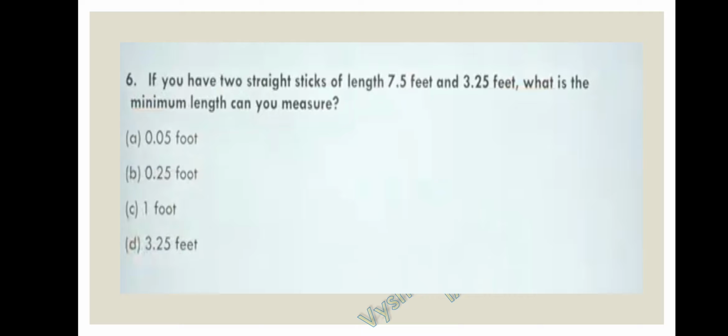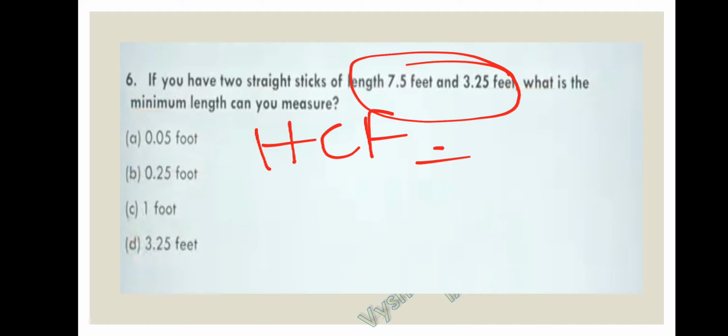If you have two straight sticks of length 7.5 feet and 3.25 feet, what is the minimum length that you can measure? Again, in these types of questions, the minimum length is nothing but the greatest possible length that you can measure. In this process, you have to find the HCF of the two numbers. I hope you are able to differentiate in which questions we have to find the LCM, in which questions we have to find the HCF.